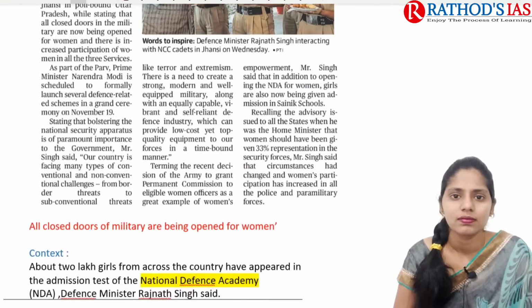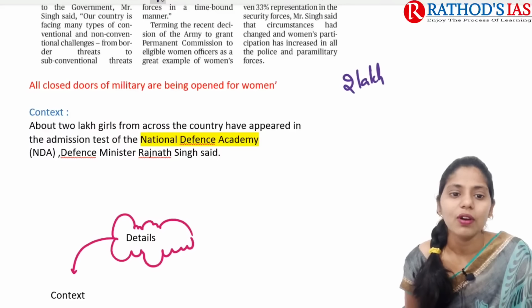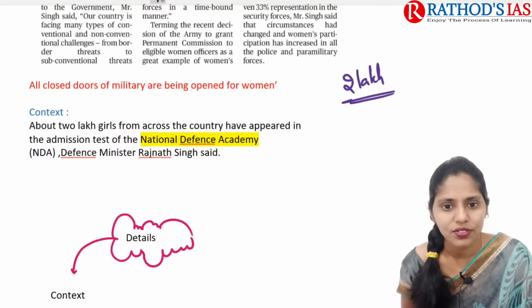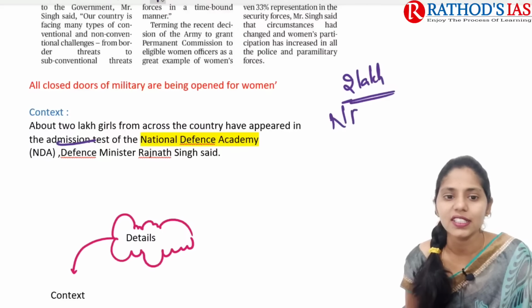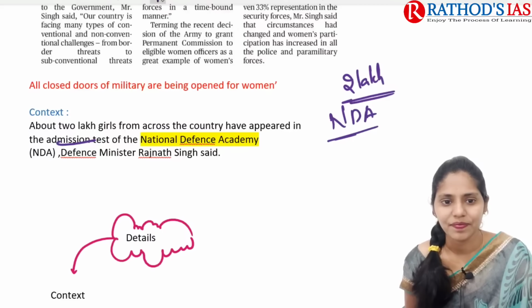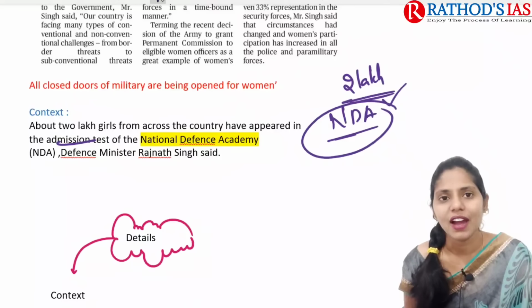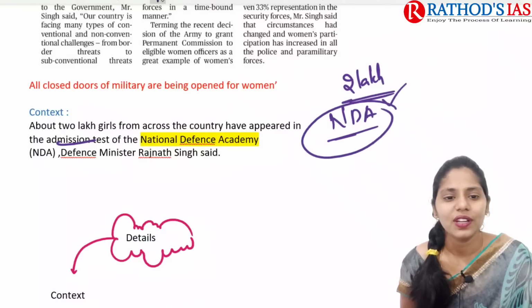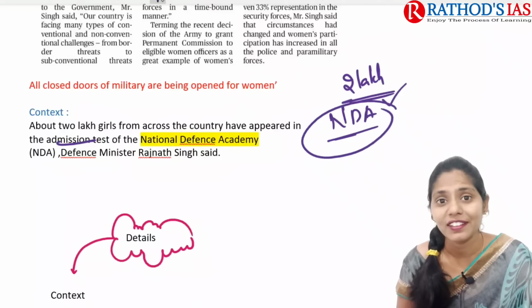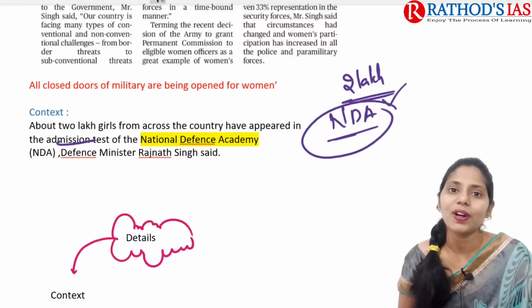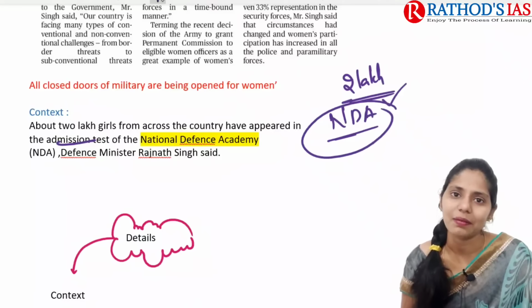If you are talking about the context, it says that about 2 lakh girls from across the country have appeared in the admission test for the NDA, that is the National Defence Academy. This is what was said by our Defence Minister. Whenever women come from their homes and want to enter the army, it is one of the important steps we can say for women empowerment.